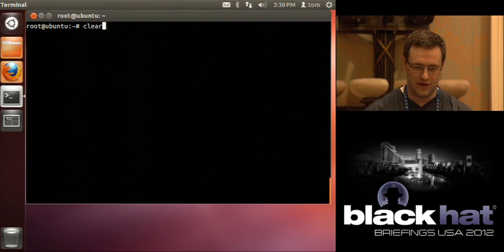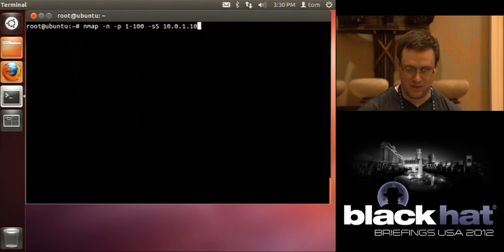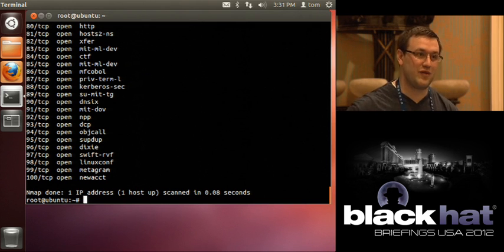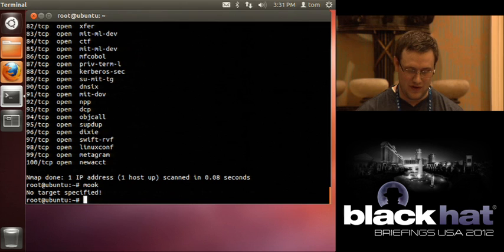Okay, so first I'm just going to run Nmap on ports 1 through 100, SYN scan. So it's pretty fast. Every port open, not working, right? So we'll just run mook.